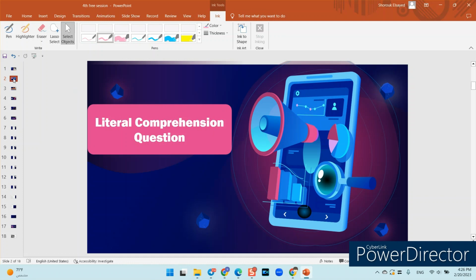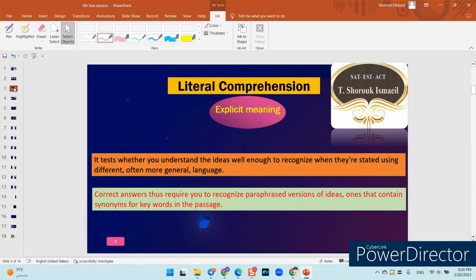Today we're gonna discuss literal comprehension questions. What do we mean by literal comprehension question? It is a kind of question that is straightforward. What do we mean by straightforward? It doesn't ask you about any implied meaning or any hinted meaning. It has a straightforward or direct meaning that you need to find.